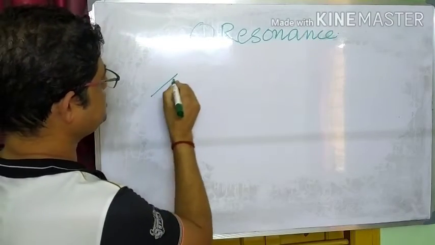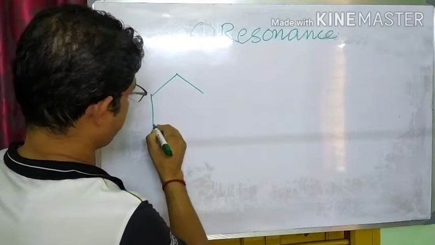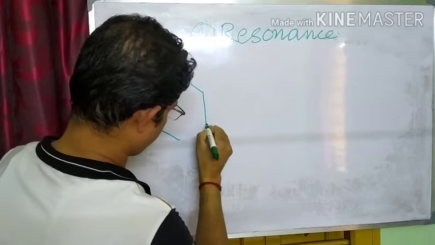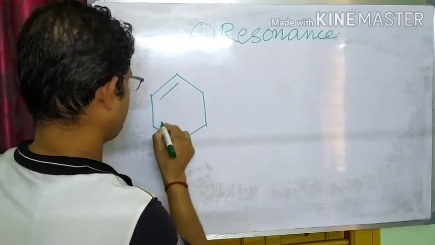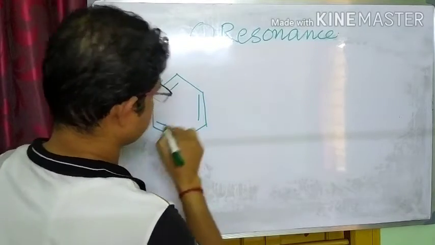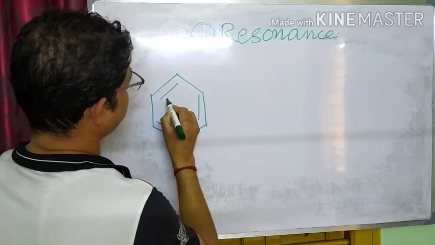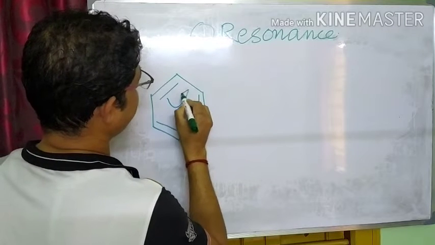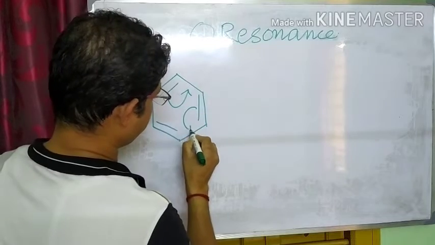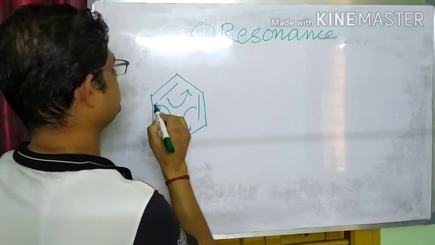Here in the case of benzene, due to mesomerism, the pi bond will be shifted to here. This pi bond will shift to here.